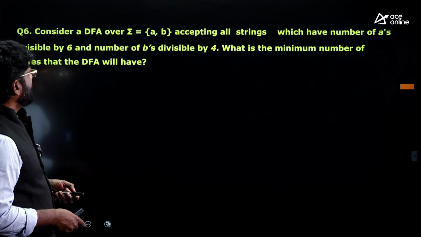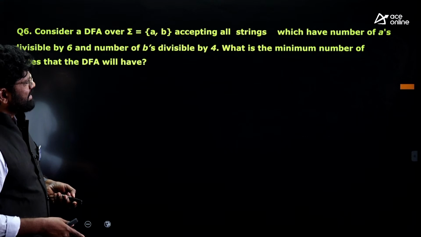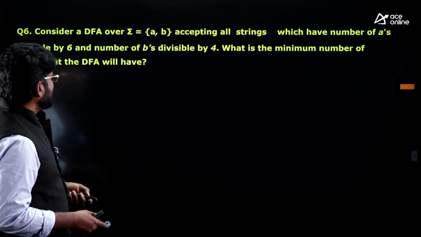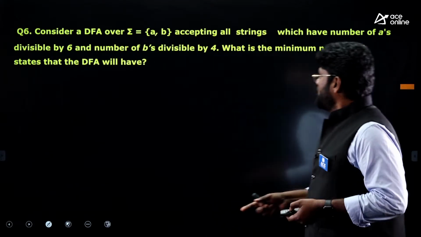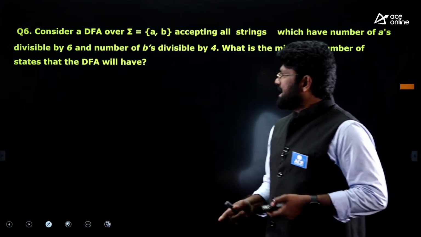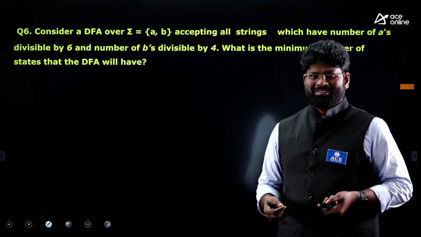Consider a DFA over sigma equal to {a, b}, accepting all strings in which the number of a's is divisible by 6 and the number of b's is divisible by 4. What is the minimum number of states that such a DFA will have? So this is a question on the minimum state DFA concept.